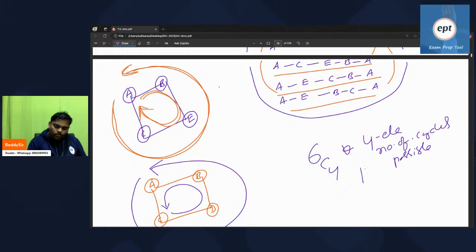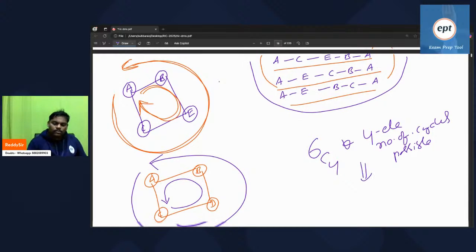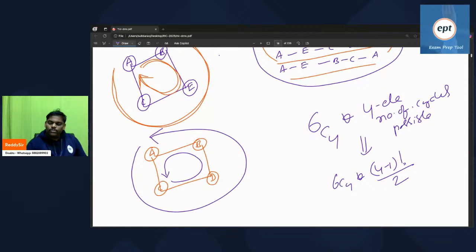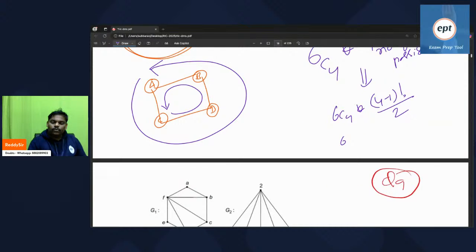Which is equal to 6C4 into (4 minus 1) factorial by 2. 6C4 means 6 into 5 by 1 into 2, into 3 factorial means 3 into 2 by 2. 2, 2 cancel, 2 3's cancel. 3 5's 15, 15 3's 45.